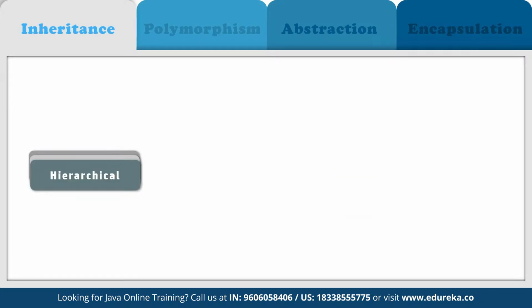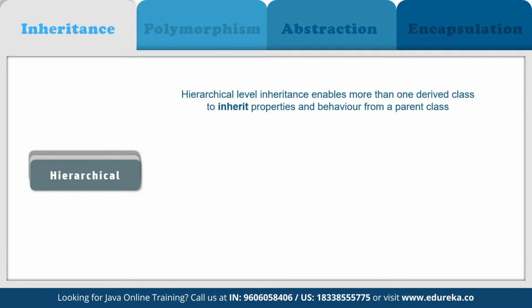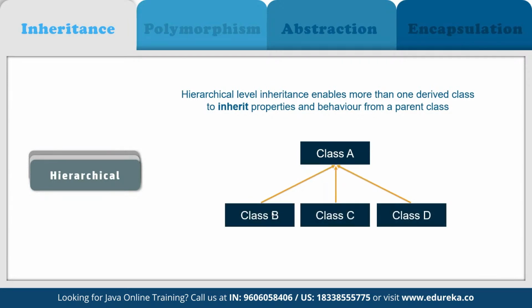And then we have hierarchical. When a class has more than one child class, for example, here we have the parent as class A, and now we have multiple child classes, class B, class C, and class D. They all are inheriting from the main class A, and this is called hierarchical inheritance.